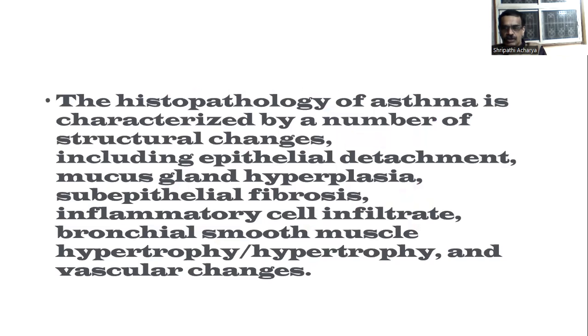So, the histology of asthma is characterized by a number of structural changes, including epithelial detachment, mucus gland hyperplasia, subendothelial fibrosis, inflammatory cell infiltrate, bronchial smooth muscle hypertrophy, and vascular changes.